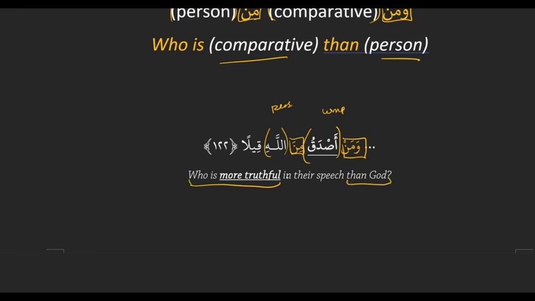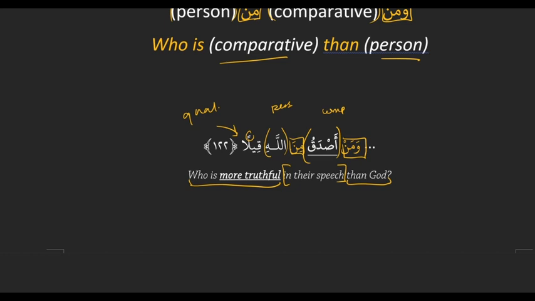And then what are we going to do with this qila part? It's a general noun with an n label coming at the end after a comparative. So that's a qualifier, and that's why in the translation we have in their speech. So who is more truthful than God in terms of their speech. Is that clear?